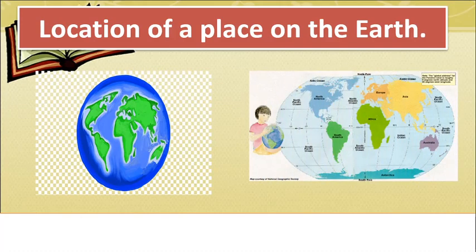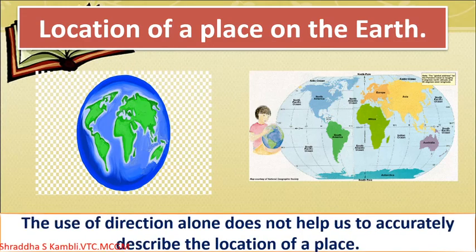When you open it up, it looks like this. Otherwise it is in the form of a sphere. Can you see the boy sitting there with the sphere in his hand? So it is very difficult to talk about direction only with reference to the location of a place. So the use of direction alone will not help us to accurately describe the location of a place